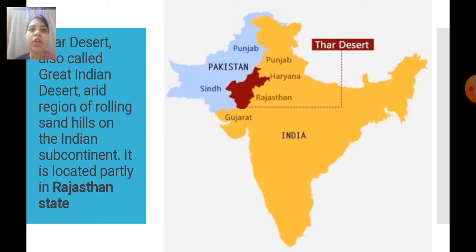The Thar desert, also called the Great Indian Desert, is an arid region of rolling sand hills on the Indian subcontinent. So, the Thar desert is the arid region. It is located partly in Rajasthan state. So, here you can see in this picture the red colored part is the Thar desert.